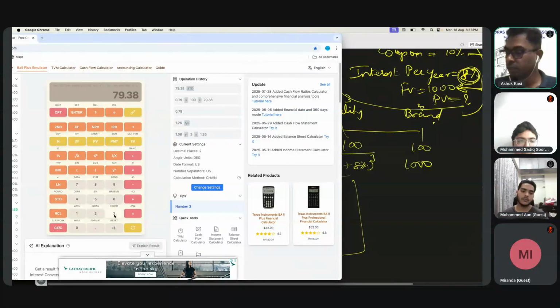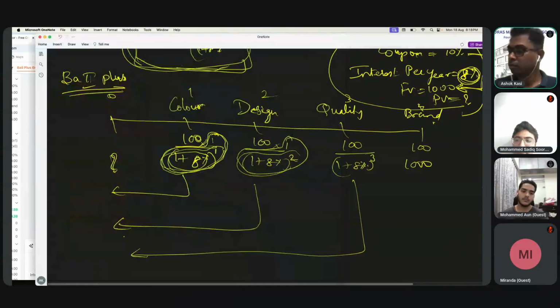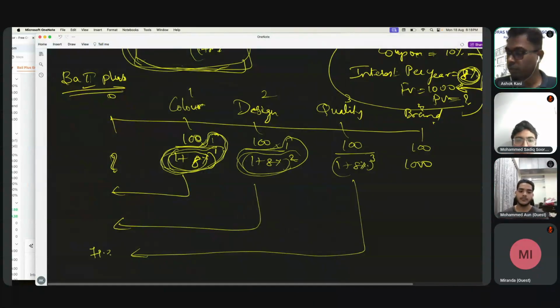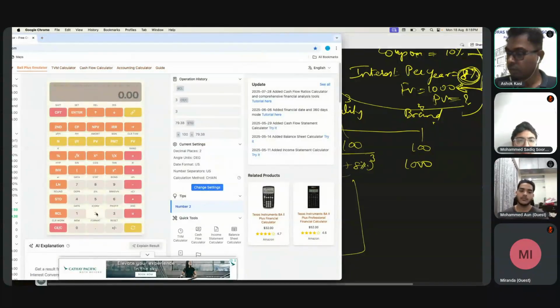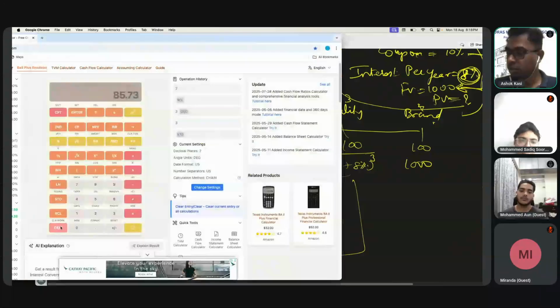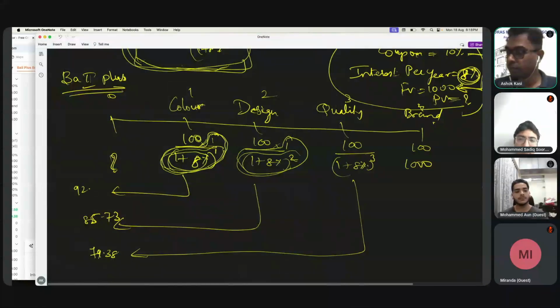That gives 79.38, which I will keep in store 3. Recall 2 was 85.73, then recall 1 is 92.59.